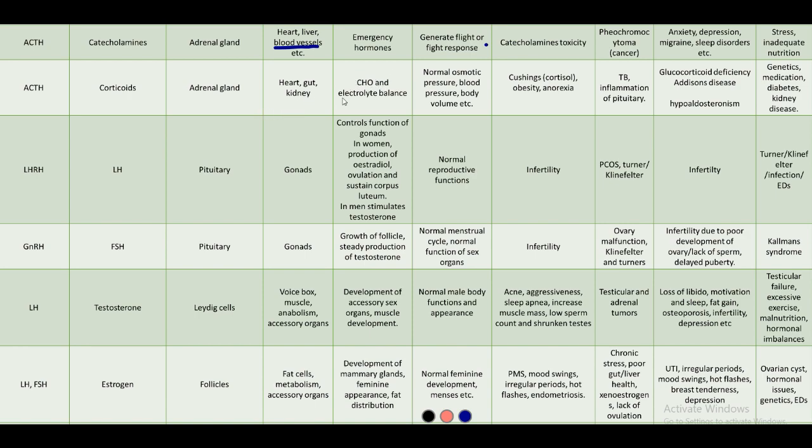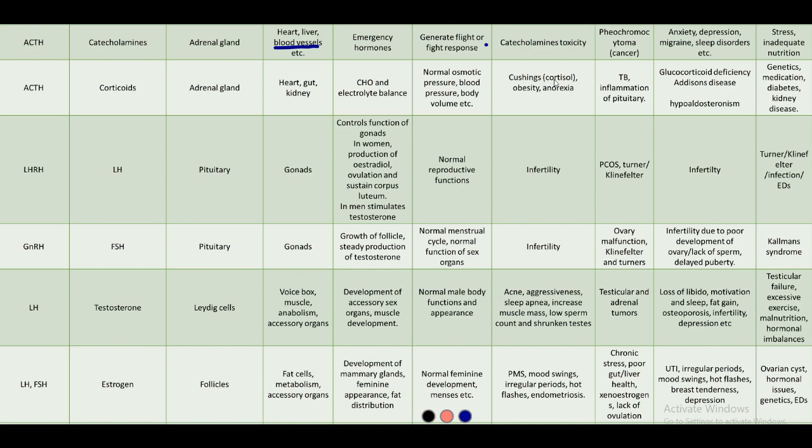This affects carbohydrate metabolism and electrolyte and water balance. In normal amounts, it helps in maintaining normal osmotic pressure in our body, normal blood pressure, and normal body volume. And if it is secreted in too much quantity, this happens. Cushing's syndrome. Cushing's syndrome is a disorder that occurs when too much cortisol is released into the blood.